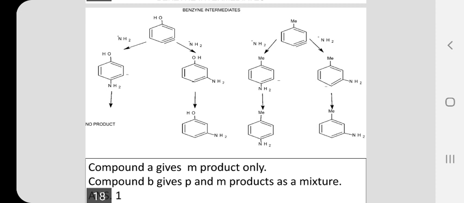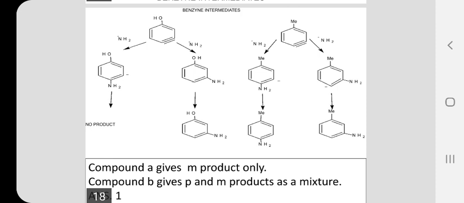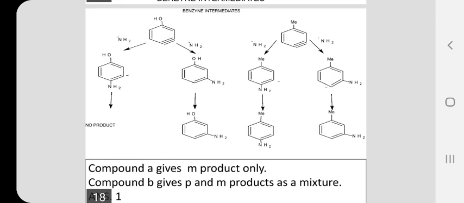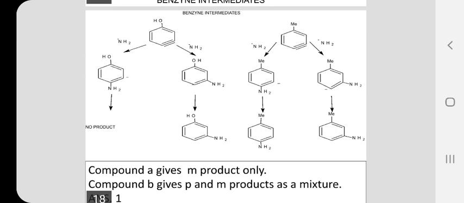So at position number 4 you have a negative charge, which is the para position with respect to the hydroxyl group. Since the negative charge is far away from the hydroxyl group, the intermediate is stabilized and you are having a product, namely meta-aminophenol. So, bromophenol, when it undergoes nucleophilic substitution with sodamide and liquid ammonia, you will get meta-aminophenol as the product.